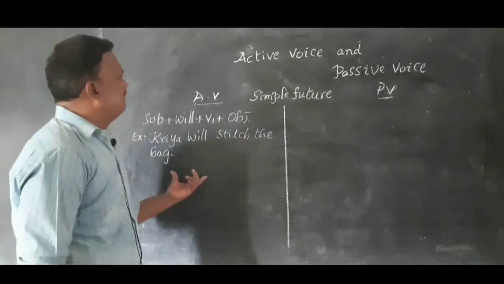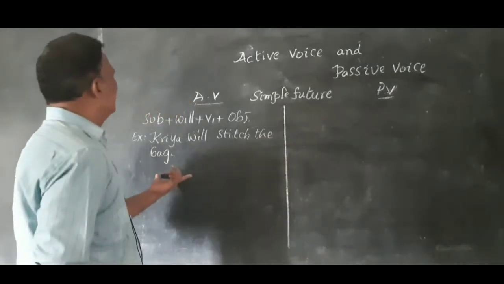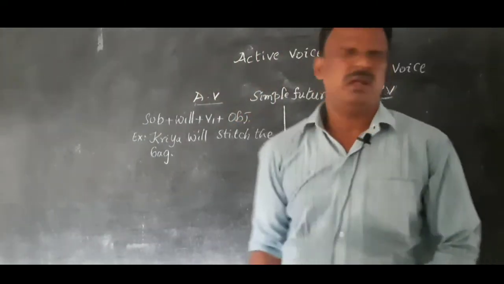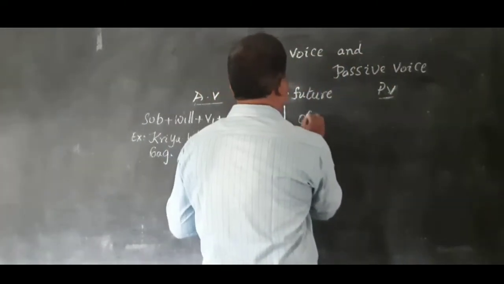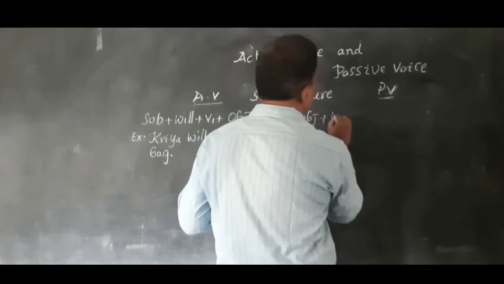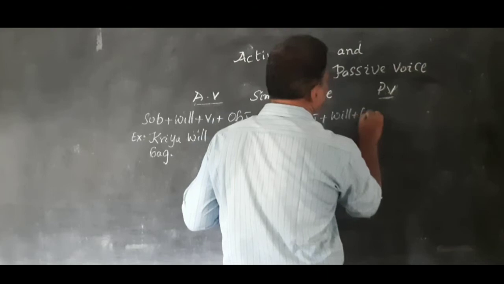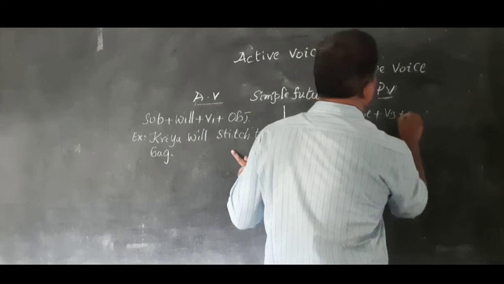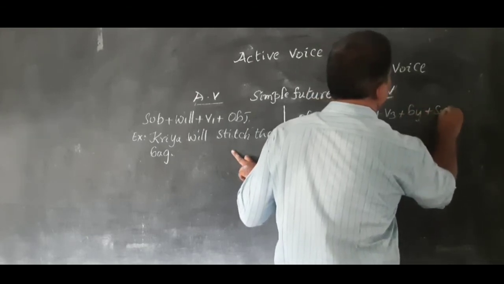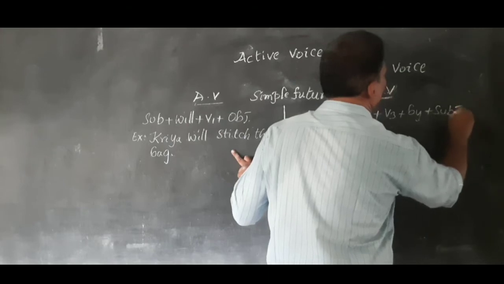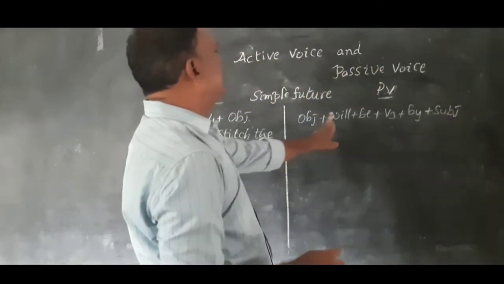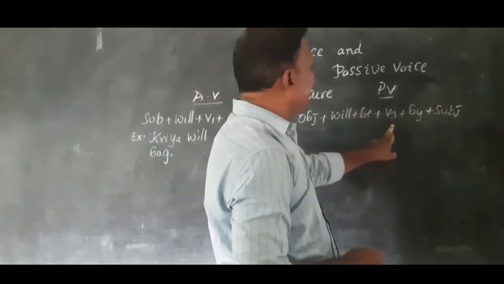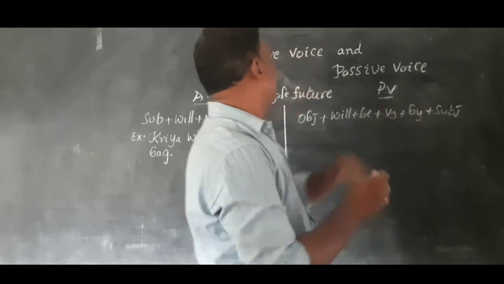Now the passive voice structure for this simple future sentence: object plus will plus be plus V3 plus by plus subject. Because it is future, so be plus V3.